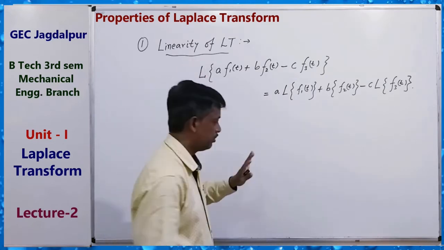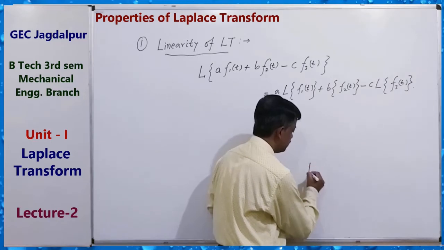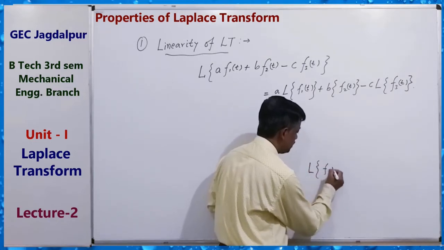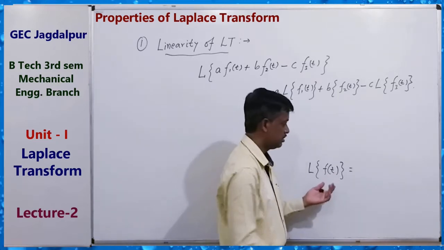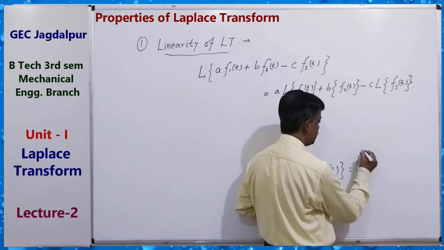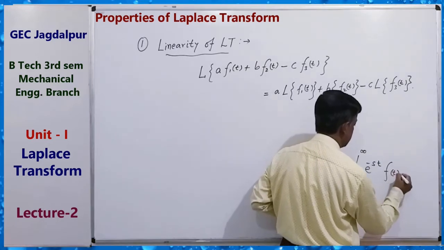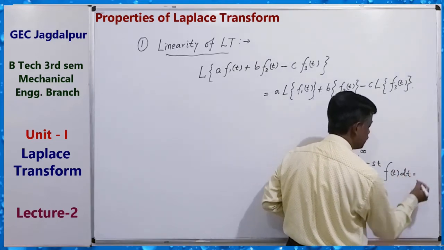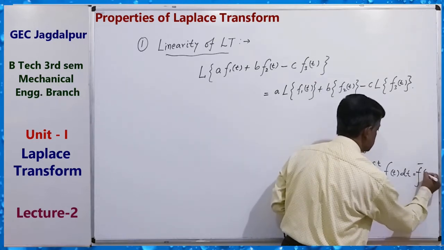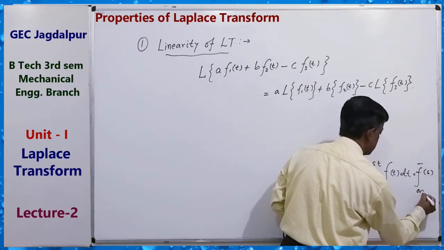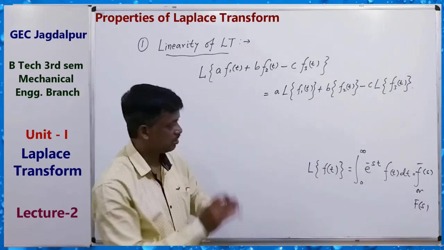You know, whenever we apply the Laplace operator on a function, what is our definition? L{f(t)} equals the integral from 0 to infinity of e to the power minus st f(t) dt. This is also denoted either f bar s or F(s). So remember it always. This is our definition.